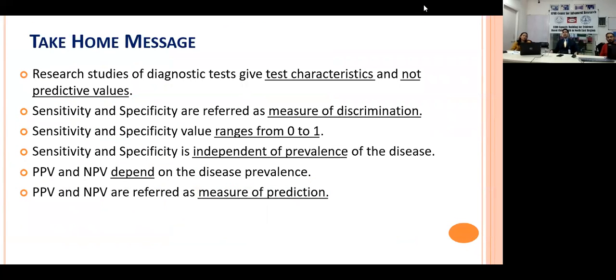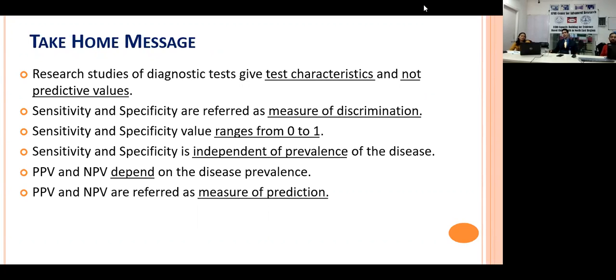So what is our take-home message? The take-home message is that diagnostic tests give test characteristics and they do not give us the predictive values. Any test kit which claims that it has very high sensitivity and specificity is only telling about the characteristics, and that has been tested under ideal situations.